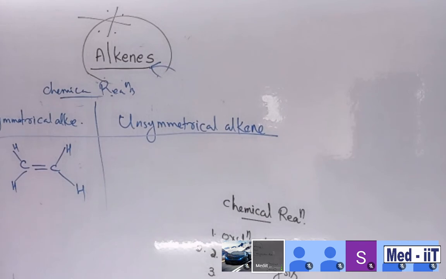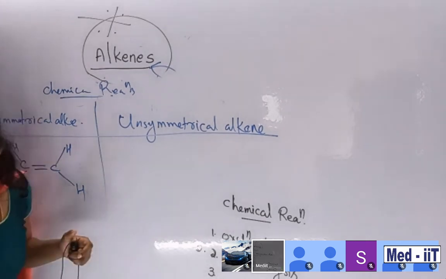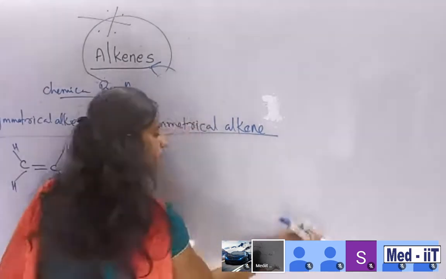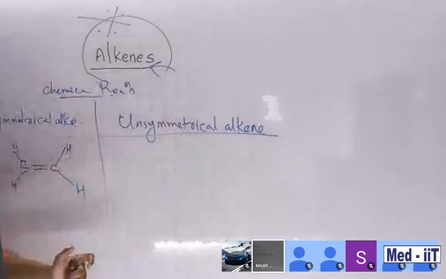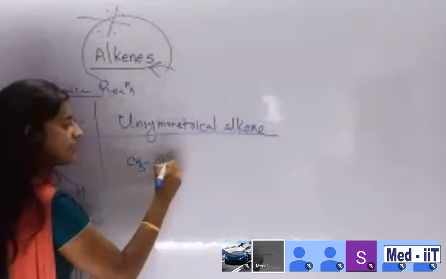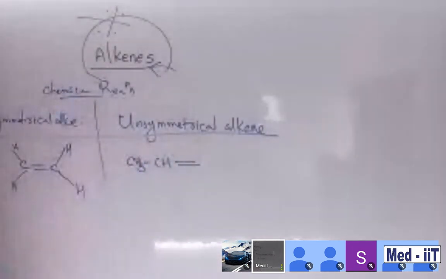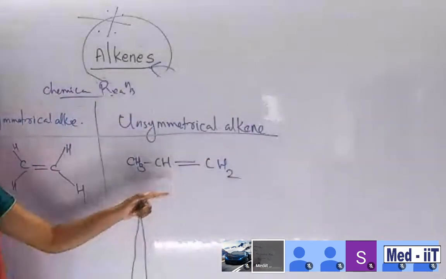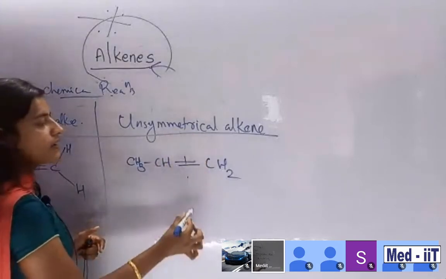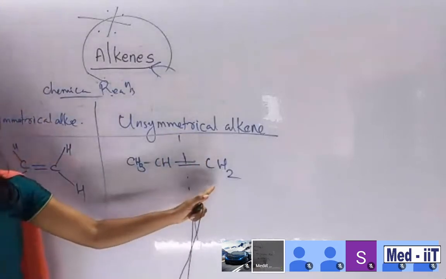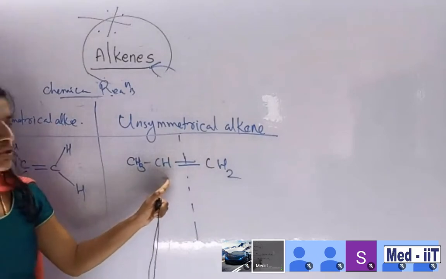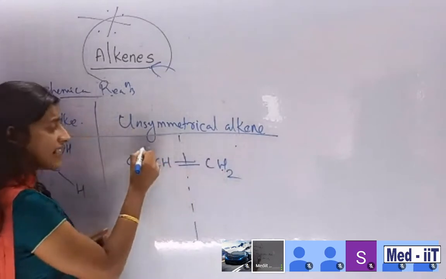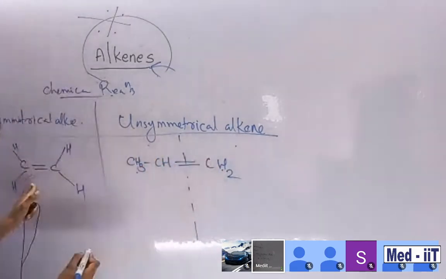Suppose in another case, another example, we can see CH3, CH double bond CH2. Is it symmetrical? Suppose we are putting a plane here. We are checking them. Is it similar? No, it's not similar. One carbon contains 2 hydrogens. Here is a carbon containing hydrogen and 1 CH3. This is how it looks when we draw it.